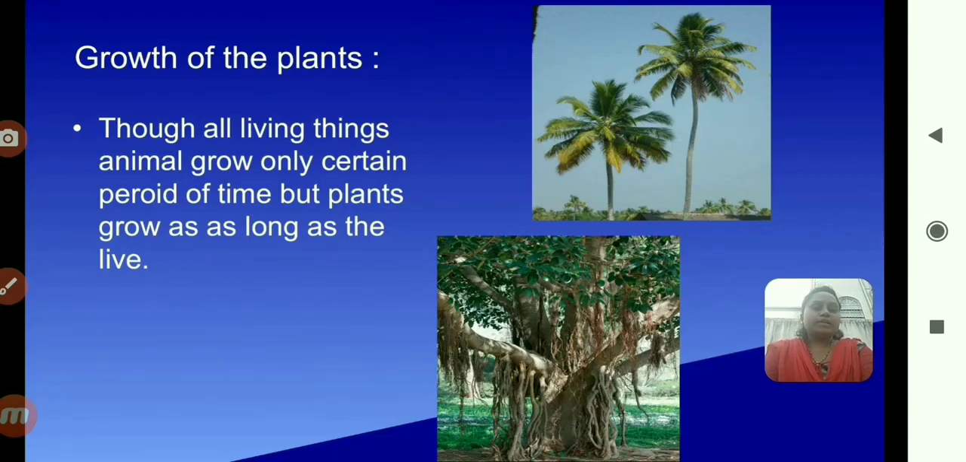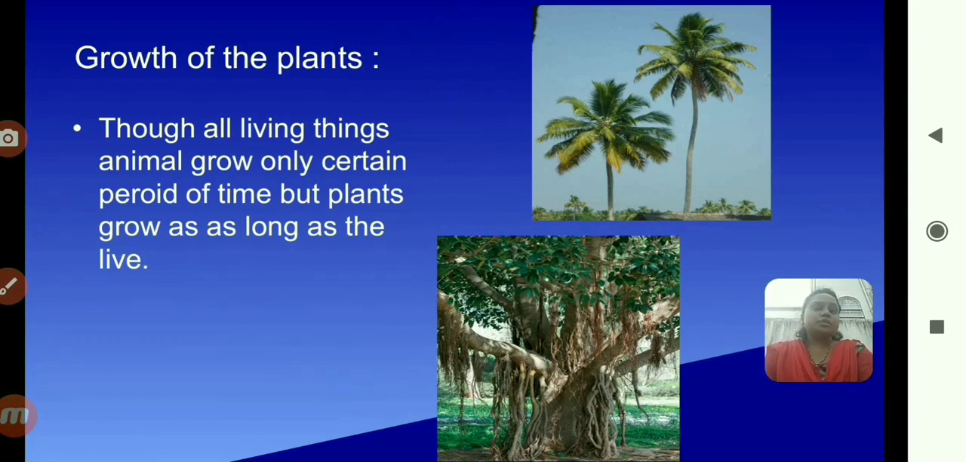Growth of the plants. Look at, though all living things, animal grow only certain period of time, but plant grow as long as they live. Means what is the meaning of that? Means the human beings, means I, you and the animals, they can grow certain period of time. Time period is there. Only certain period of time they can grow. But this is exceptional in the trees.